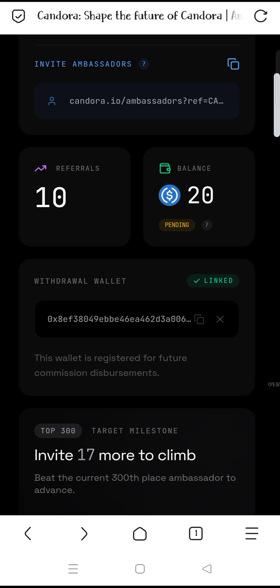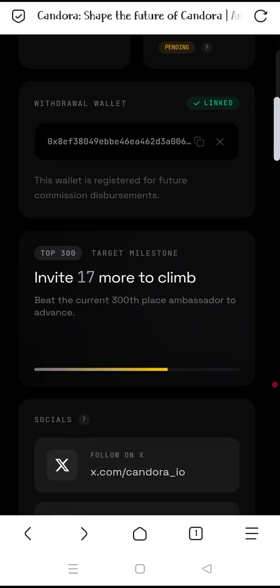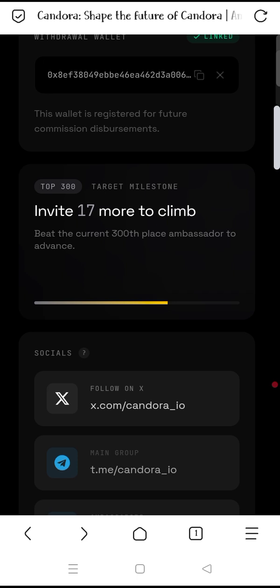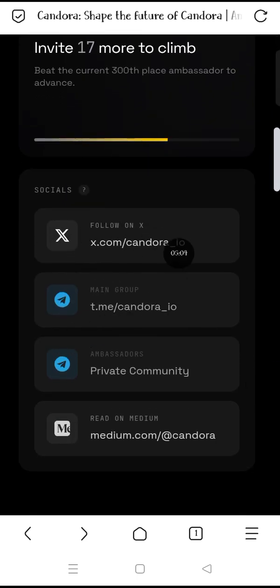So guys, everything right here is true. I'm going to take you to the platform channel, and also to their Twitter, so that you can see what they are saying here. Invite 17 more to climb to the 300th place ambassador in advance. So you can see, you can join Twitter, and you can also go to Telegram. Let us go to their Twitter channel.